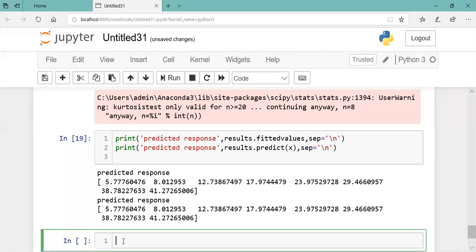You can use variable.fittedvalues or variable.predict with the input data set x. Both ways are applicable.